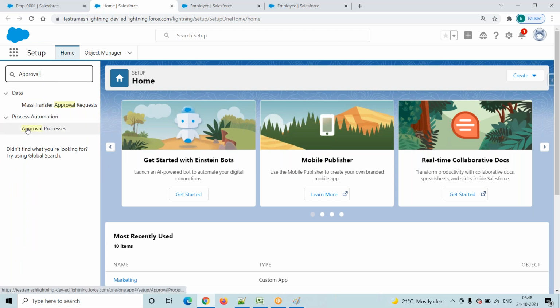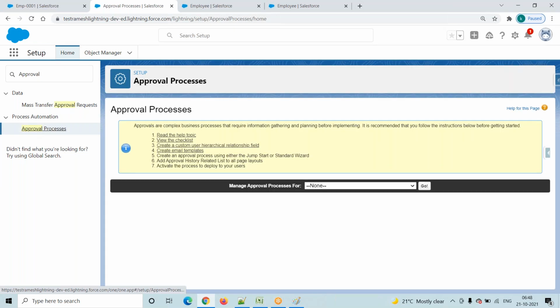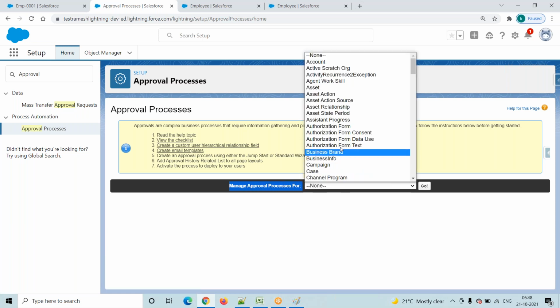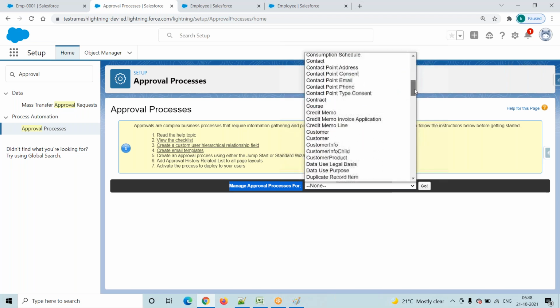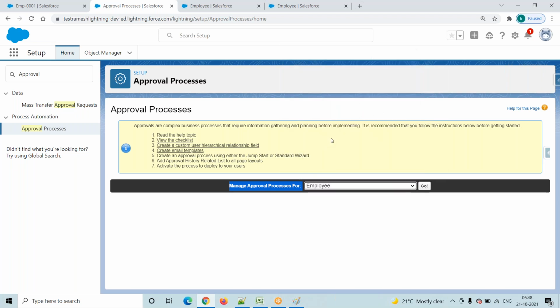Under Process Automation we will get Approval Process. Click on Approval Process, and it will redirect to this particular screen. The first one is Manage Approval Process For. Select this one, and it will show all the objects, whether standard or custom. On which object are we working? The Employee object, right? Go and select our Employee object.